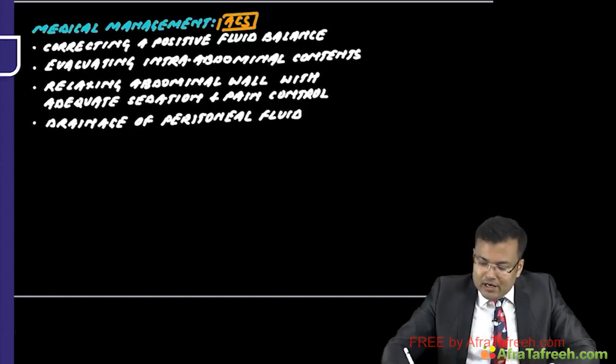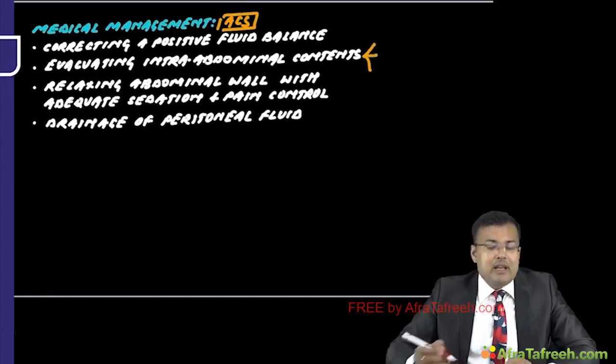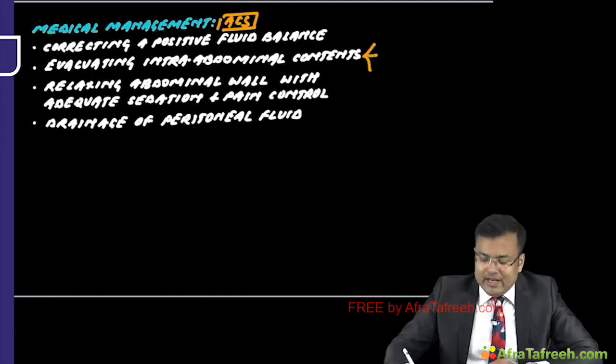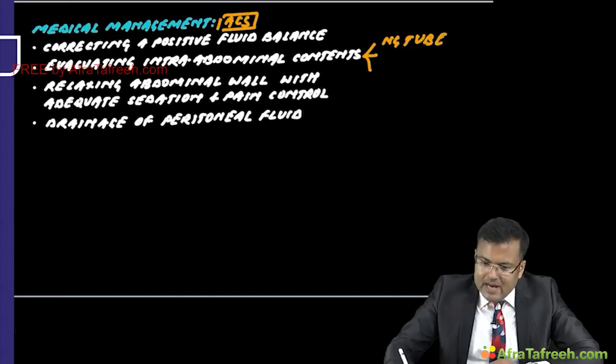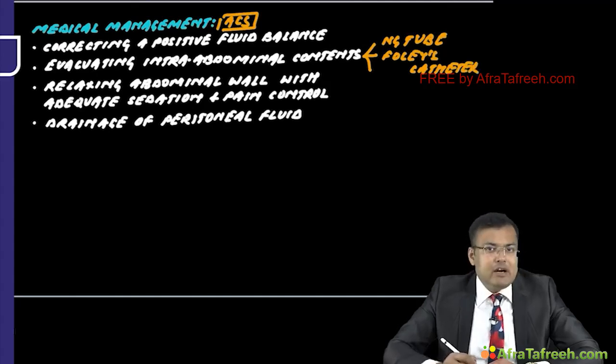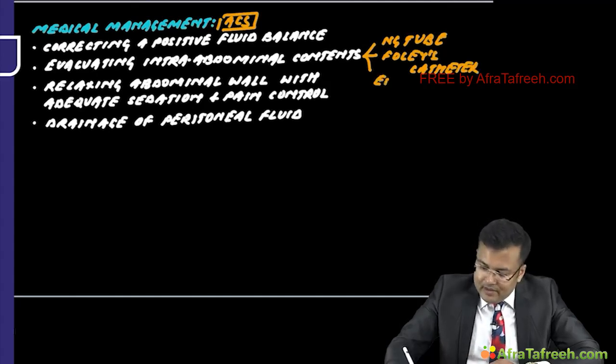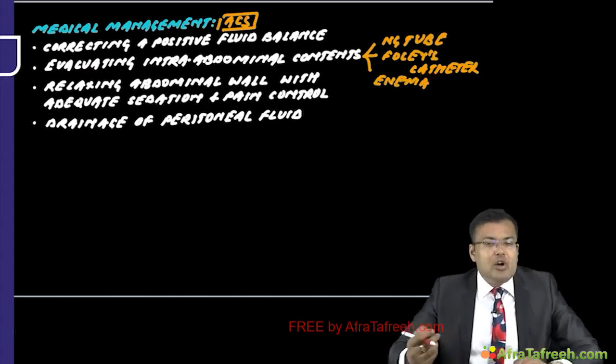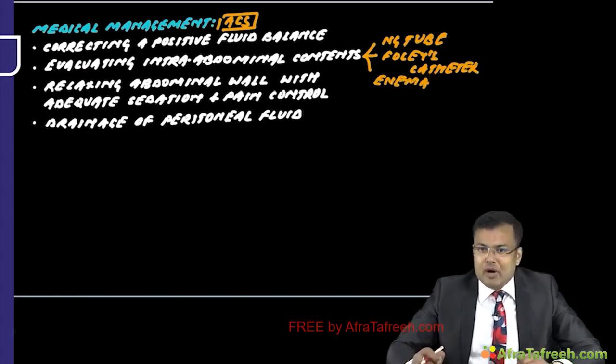Bowel and gastric content can be evacuated by nasogastric tube, bladder content by Foley's catheter, and fecal content by enema. Evacuating intra-abdominal content will decrease the intra-abdominal pressure.